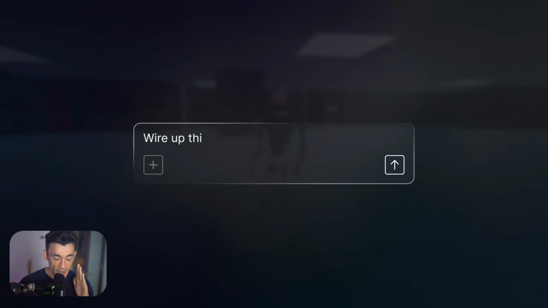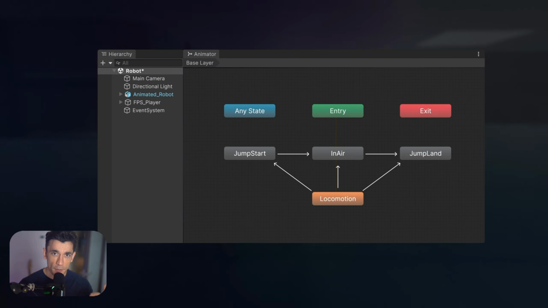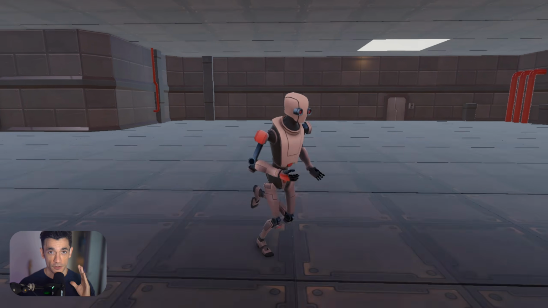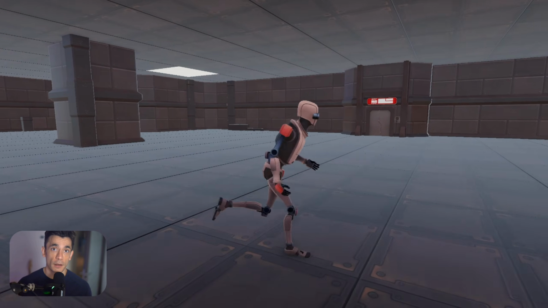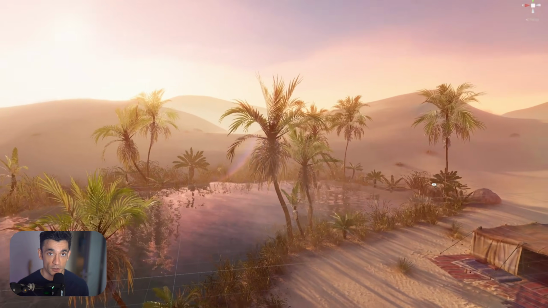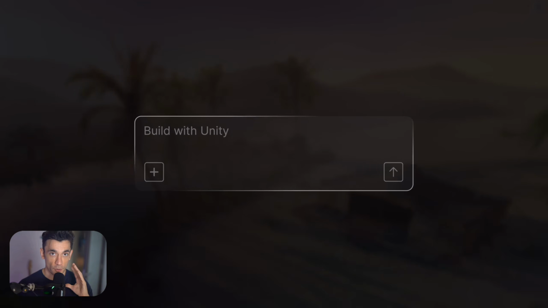The second piece is the AI gateway. This is for people who already have their own AI subscriptions, Claude, GPT, Gemini, whatever. The gateway lets you connect your preferred tools directly into the Unity editor with your own key, your model working inside Unity with the same deep project context as Unity's own agent. And importantly, using a third-party agent via the gateway does not consume Unity credits.